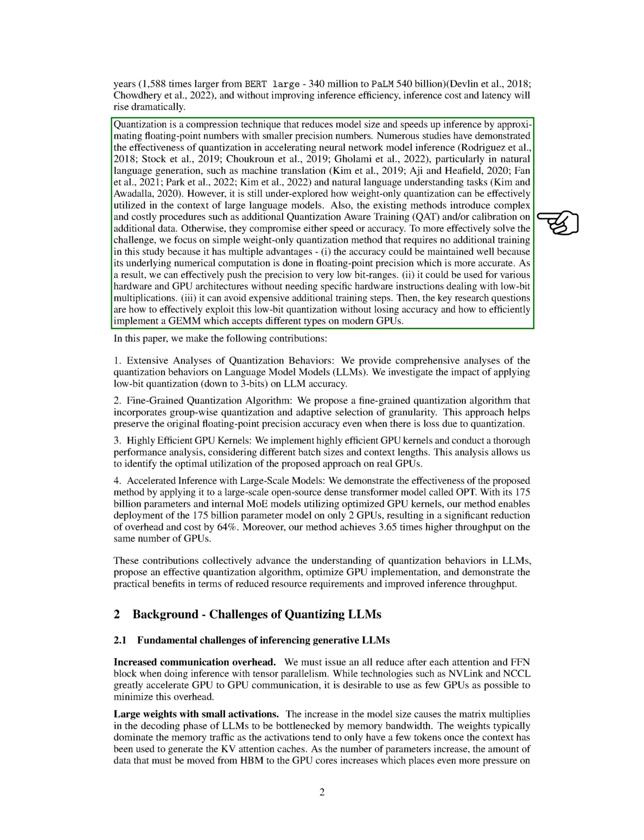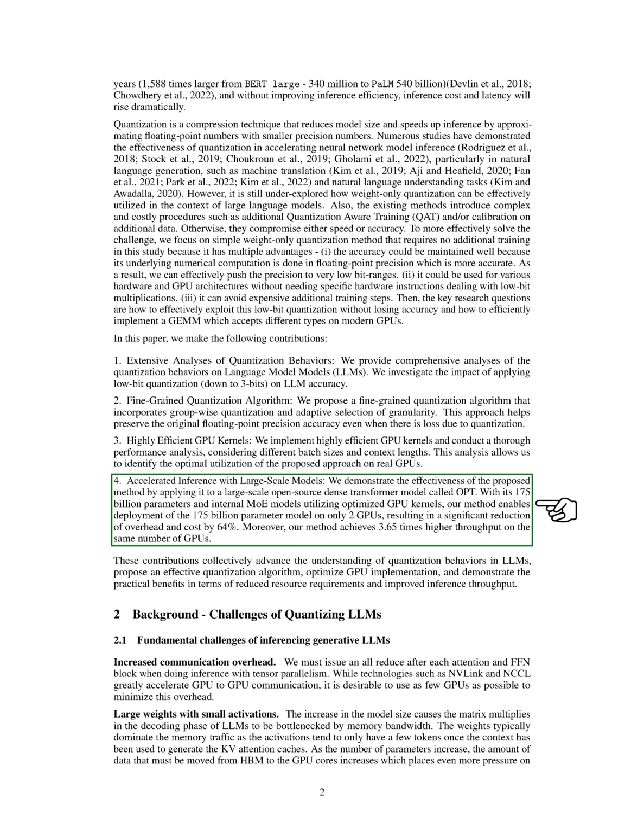3. We implement highly efficient GPU kernels and conduct a thorough performance analysis, considering different batch sizes and context lengths. This analysis allows us to identify the optimal utilization of the proposed approach on real GPUs. 4. We demonstrate the effectiveness of the proposed method by applying it to a large-scale open-source dense transformer model called OPT. With its 175 billion parameters and internal mixture of experts, models utilizing optimized GPU kernels, our method enables deployment of the 175 billion parameter model on only 2 GPUs, resulting in a significant reduction of overhead and cost by 64%. Moreover, our method achieves 3.65 times higher throughput on the same number of GPUs.